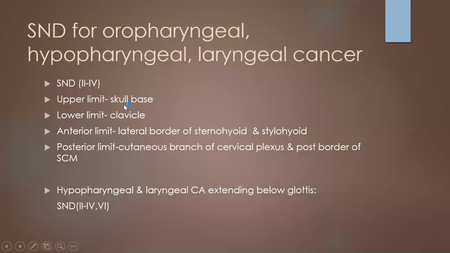Here the upper limit is the skull base and the lower limit is the clavicle. The anterior limit will be the lateral border of sternohyoid and stylohyoid muscles, and the posterior limit will be the cutaneous branch of the cervical plexus and the posterior border of the sternocleidomastoid. For laryngeal carcinoma extending below the glottis, levels 1, 2, 3, 4, and 6 have to be removed.